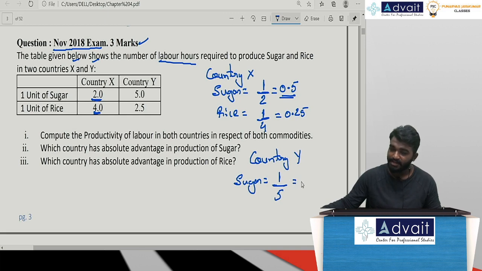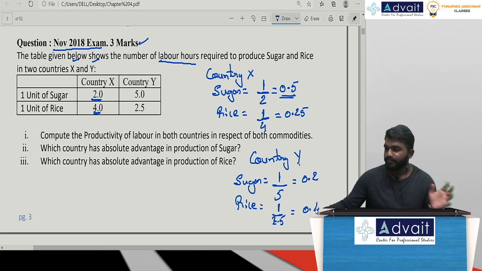Can I say it has 0.2? Now the same for rice productivity, for one single unit it is 2.5 labor hours. So can I say it has 0.4?